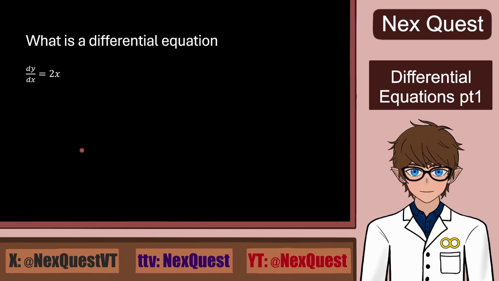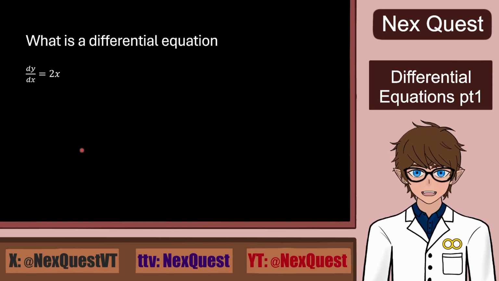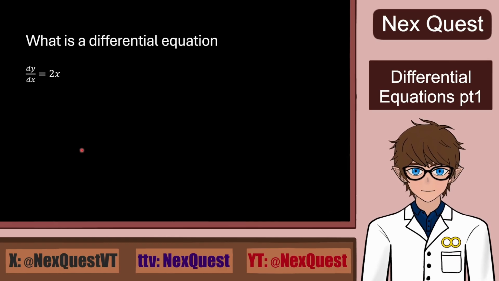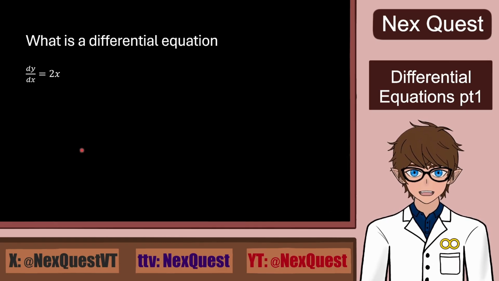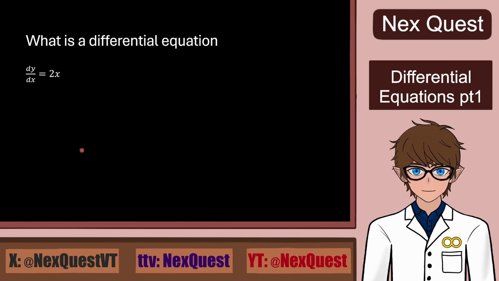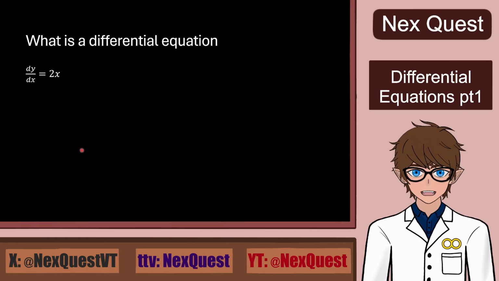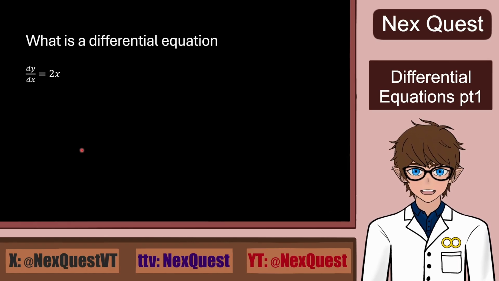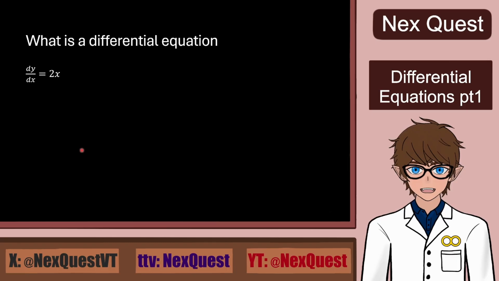So let's say you're studying motion and you don't start with position but with velocity, the speed with which the object is moving, because that will tell you how position changes. In population models, you don't really care about how many individuals there are to set the model. You care about how fast the number is changing and in which direction.